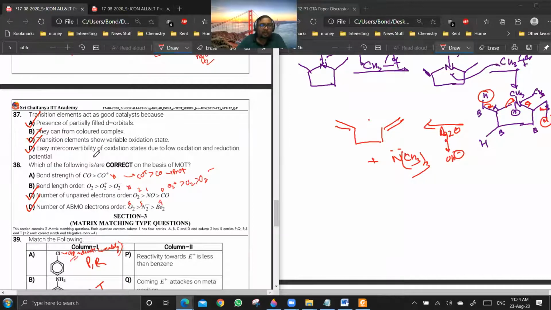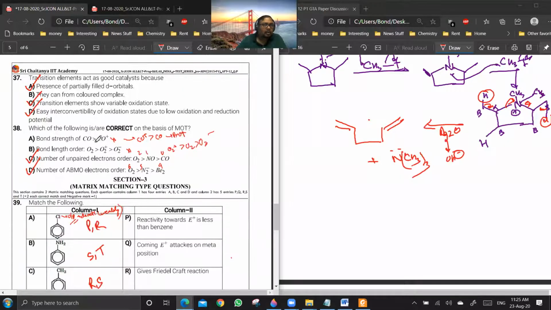So all these three will make them act as good catalysts. B is not correct. Color has nothing to do with catalytic action.